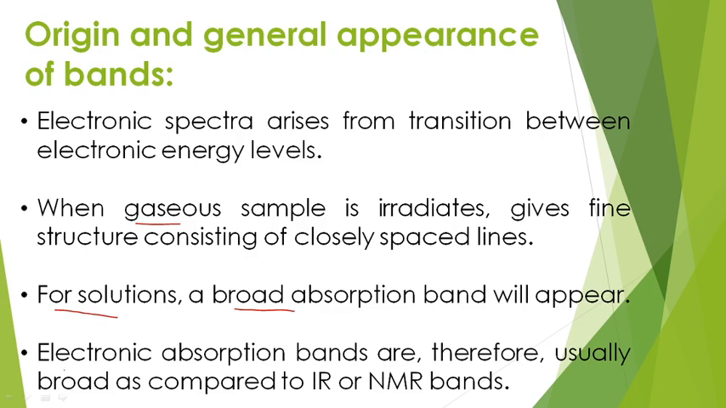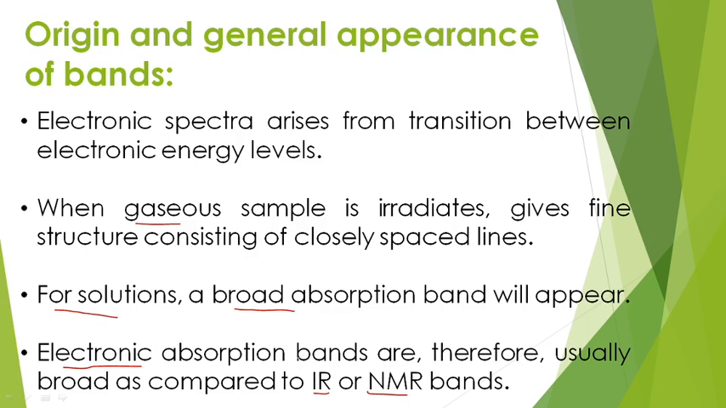And for this case only, electronic absorption bands are broad as compared to IR and NMR bands, because electronic excitations mean excitations with respect to vibrational as well as rotational. That means excitation of electronic states will include vibrational as well as rotational. So, due to the superimposability of vibrational levels as well as rotational levels, the electronic spectra must be broad.